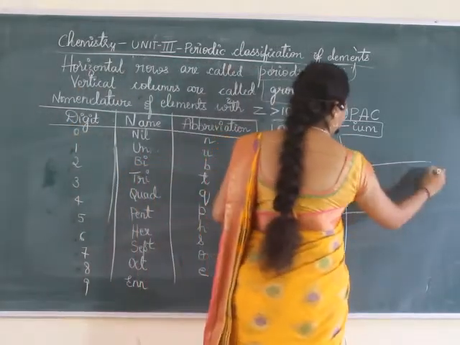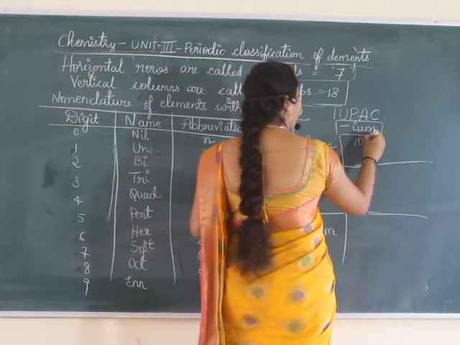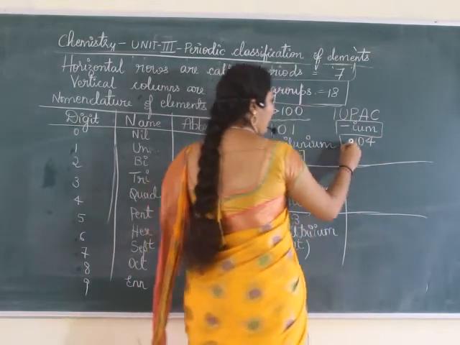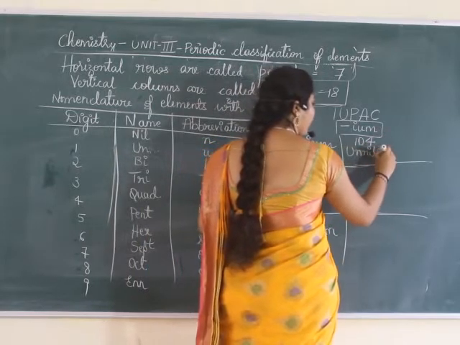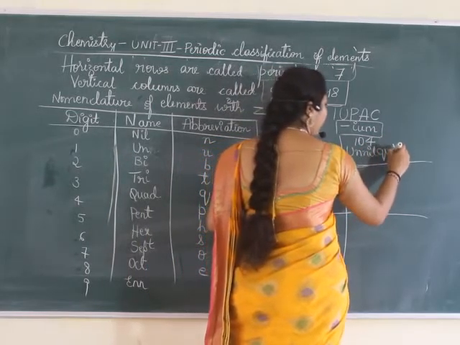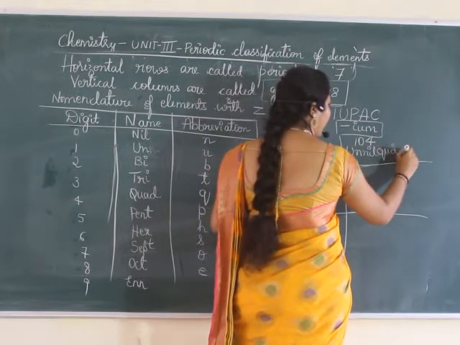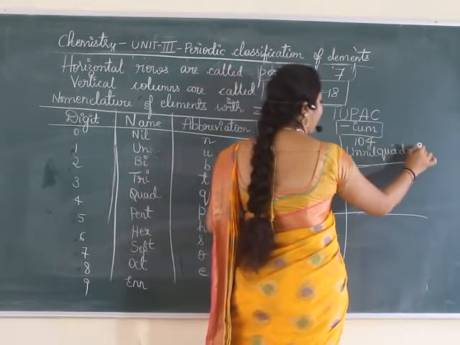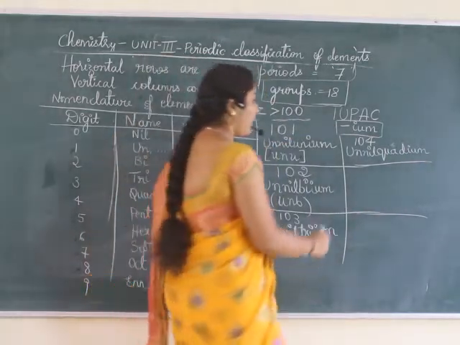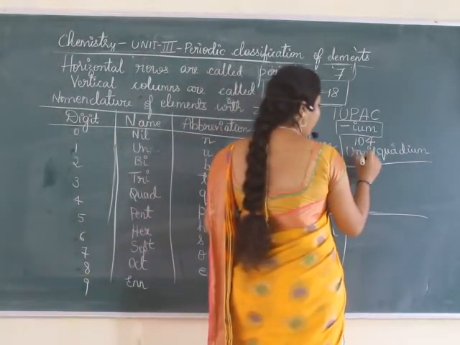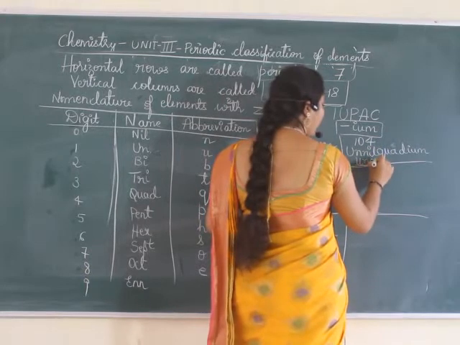Shall we write for the others? 104. Un, nil. For 4 it is quad, Q-U-A-D, and the ending should be IUM, unnilquadium. So the denotion will be U, nil is N, quad is Q.